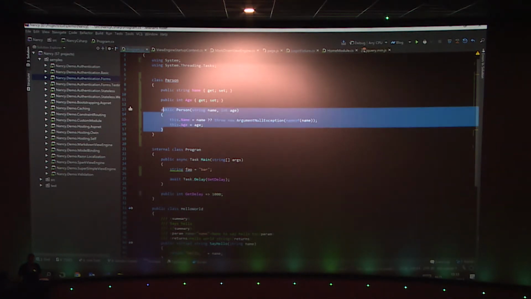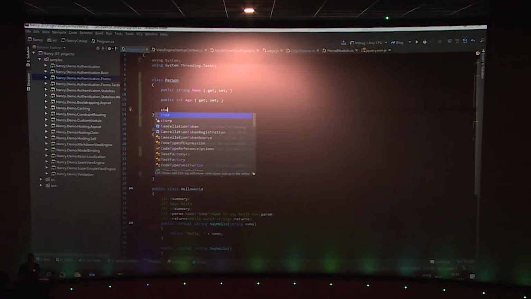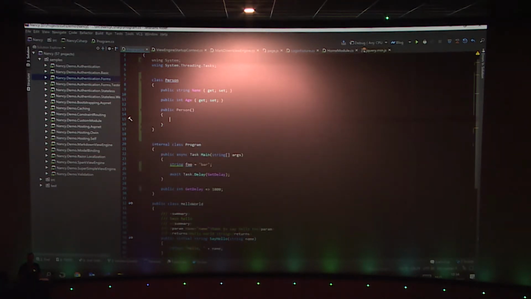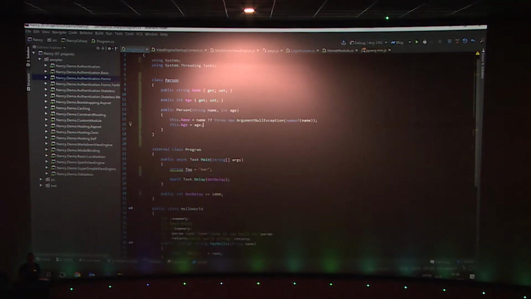Now, that's one thing, but I still had to use a menu to do things. What Rider also gives us is more intelligent code snippets. So in Visual Studio, for example, you can do ctor and generate an empty constructor like this. Same thing in Rider. But what we do is also introspect your person class. We see there's public properties in there, so we will add a ctorp shortcut, and if we invoke that one, it will actually do the same as our insert menu. Same thing in ReSharper, by the way.